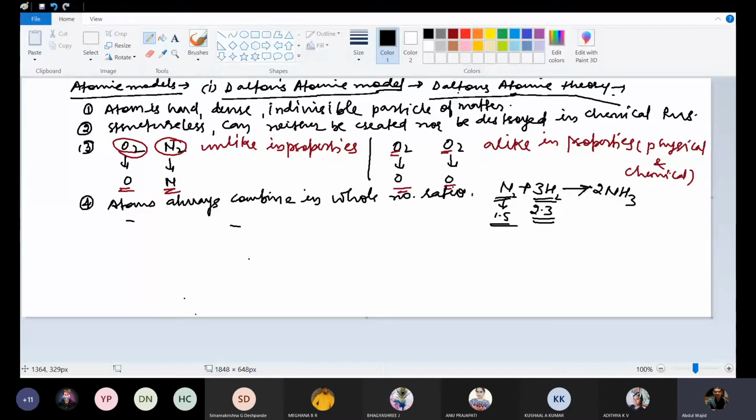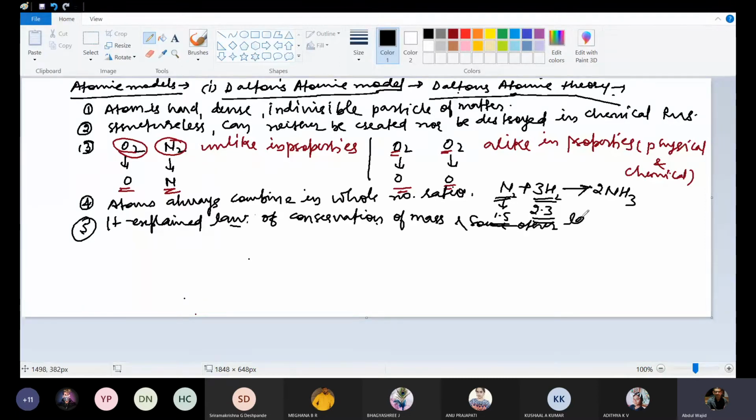It explained the law of conservation of mass and some other laws of chemical combinations.